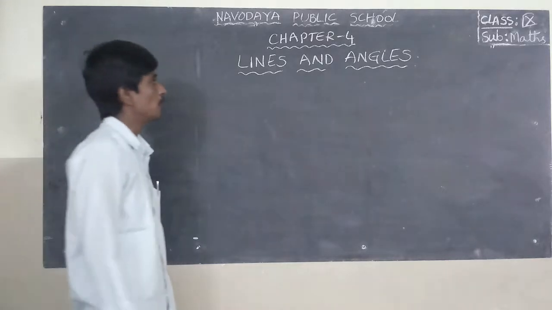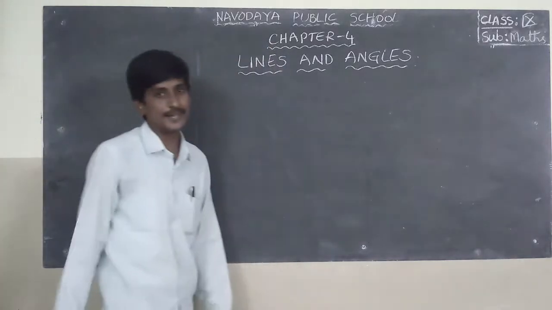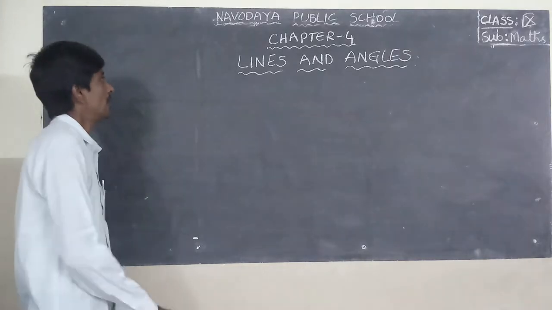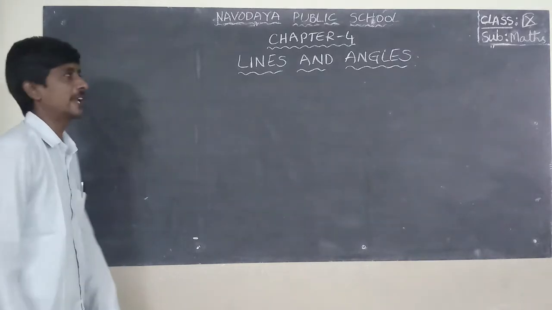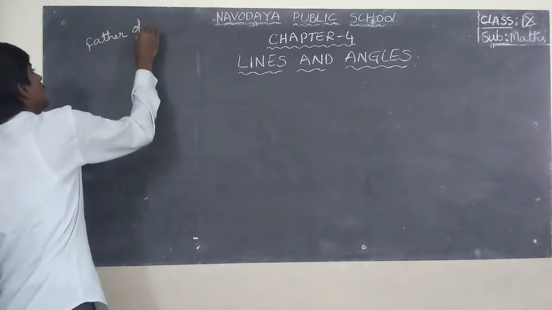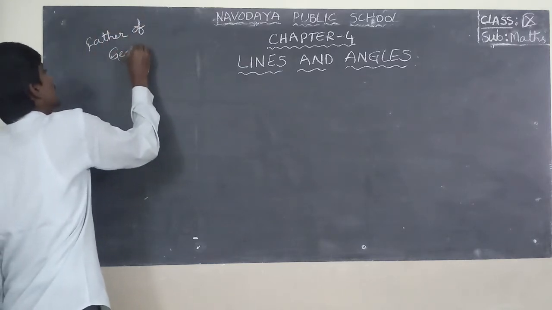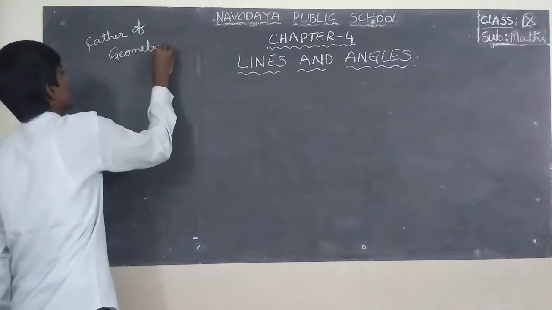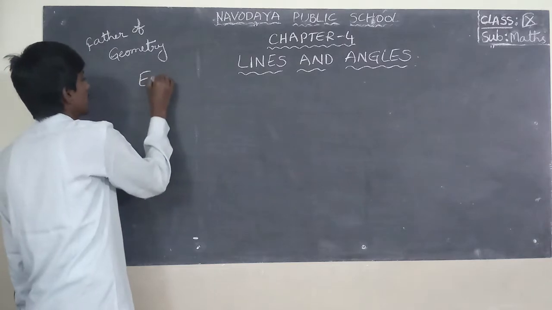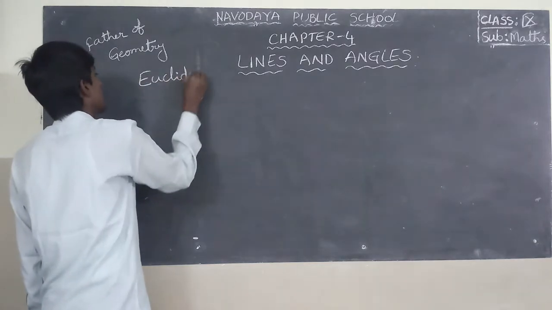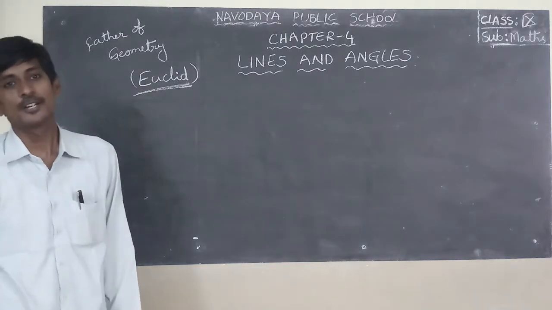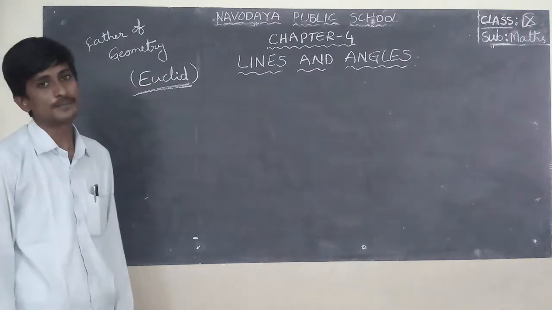This is the most important topic in geometry. Father of geometry. Who is the father of geometry? Euclid. He is the father of geometry, Euclid.